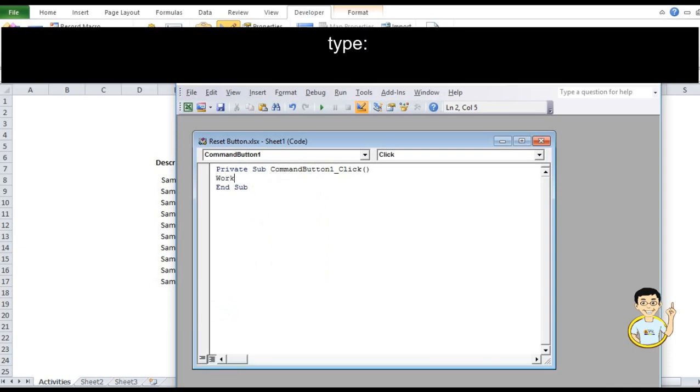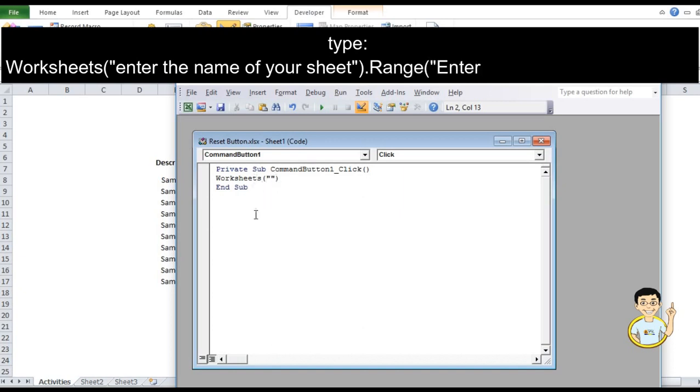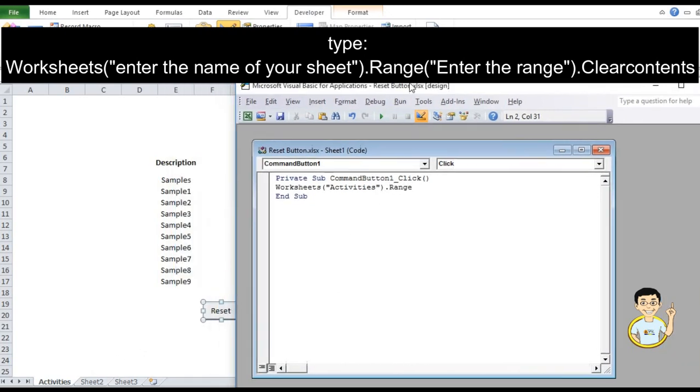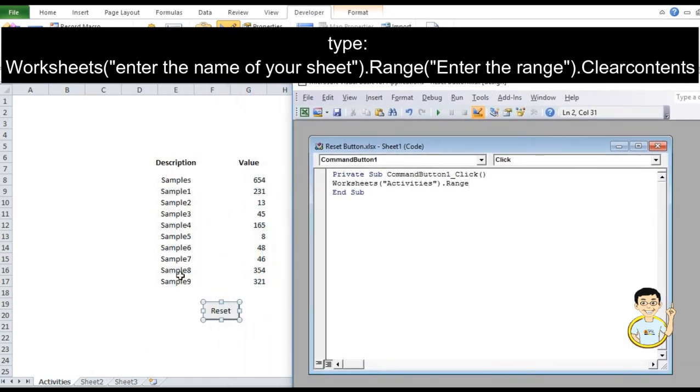Now let us type worksheets, then the name of the sheet, which is activities here. So let's type activities. Dot range, then we're going to input the range.